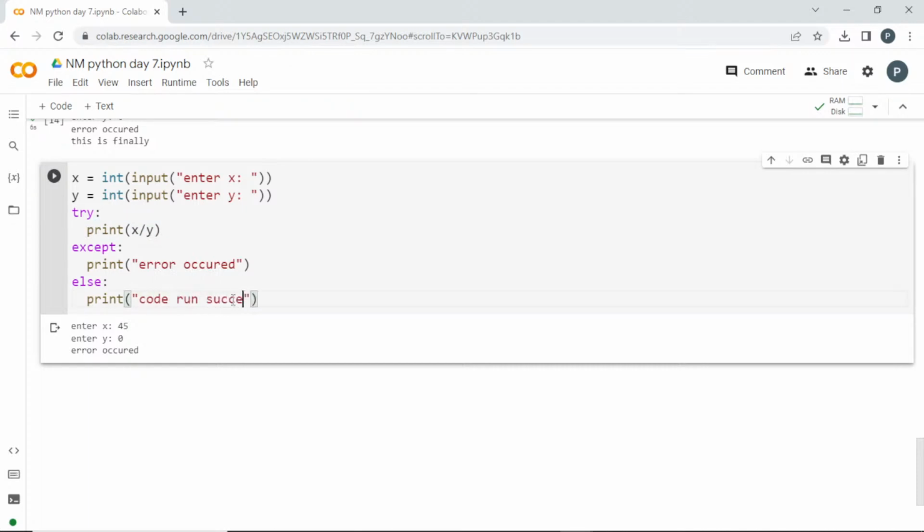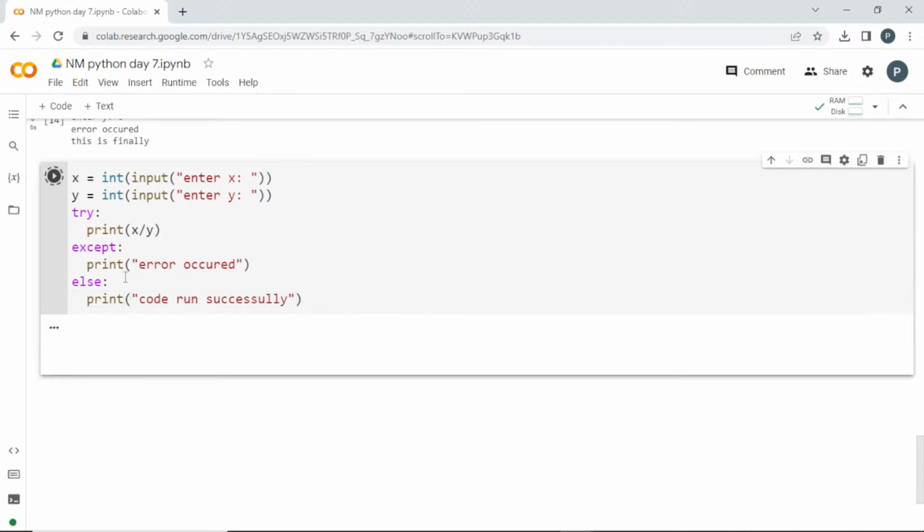Finally will come everywhere, whatever it is, but else will come only when it is a success. If we get any error, it is going to give me the error only.